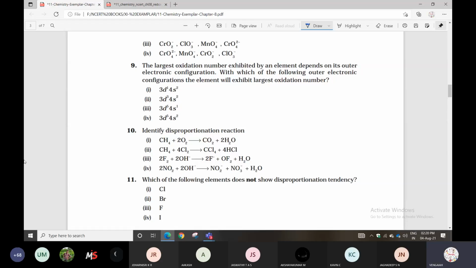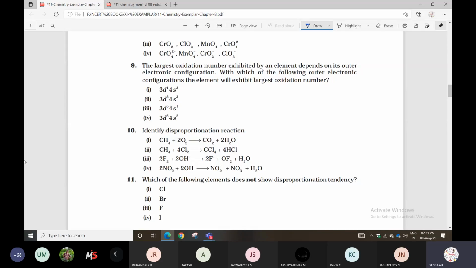Based on the electron configuration, you can calculate it. Option 4 is correct. The noble gas elements are there, and 3d6 4s2 will be there.